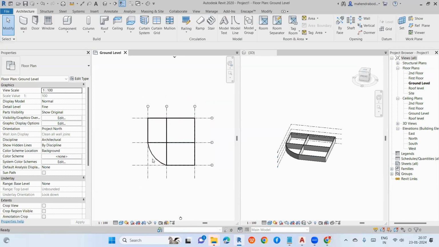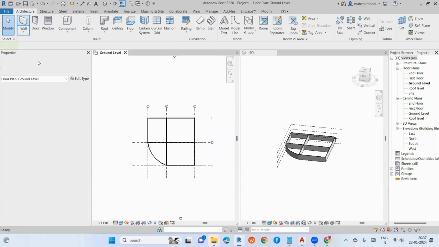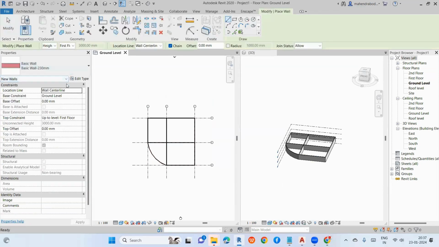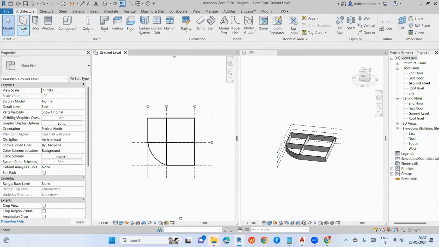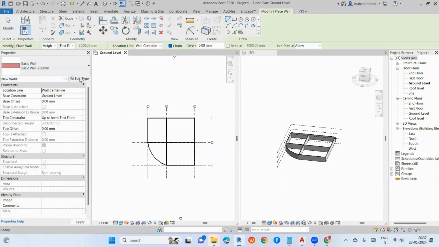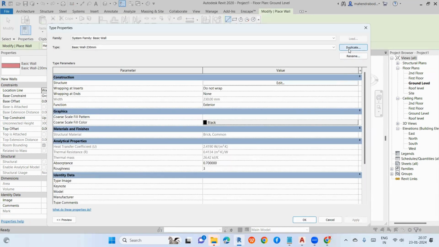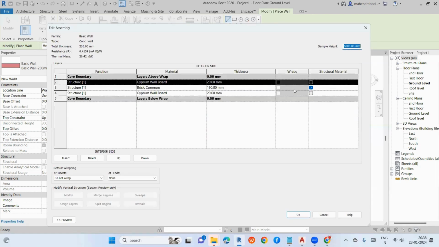Okay, sure. This time we'll take another one. This time I'll take concrete, not the brick wall. The brick wall you can try. The procedure and steps are the same, but the material we are selecting is different. Same one I'm taking. Go to edit type. First you need to duplicate the wall. I'll type concrete wall. So edit.